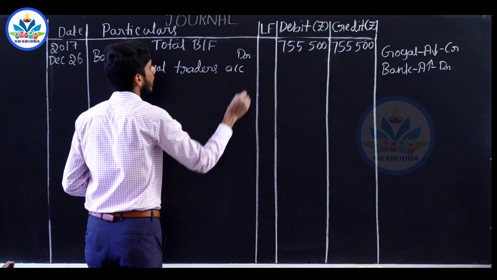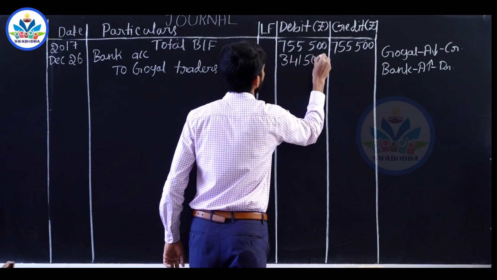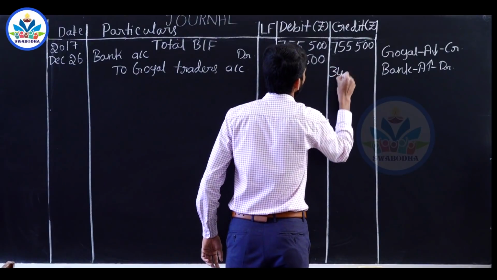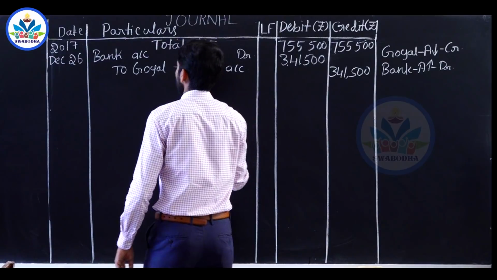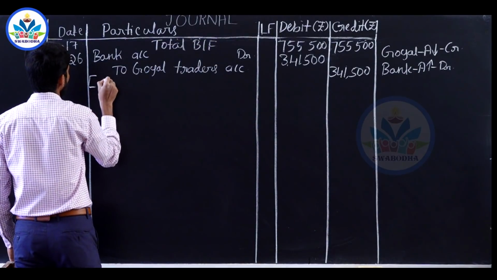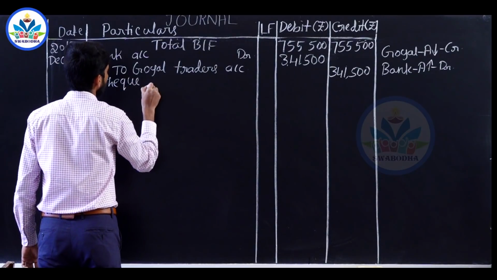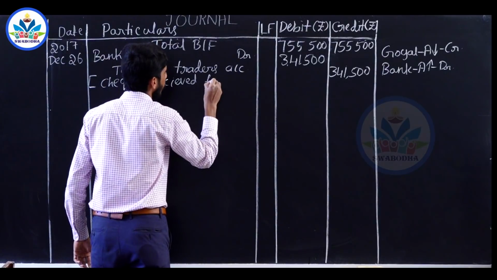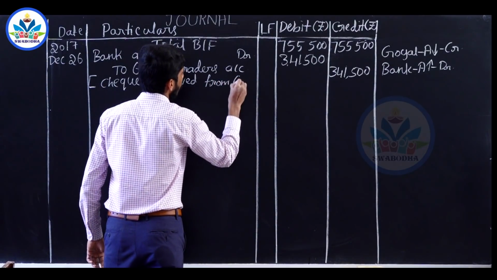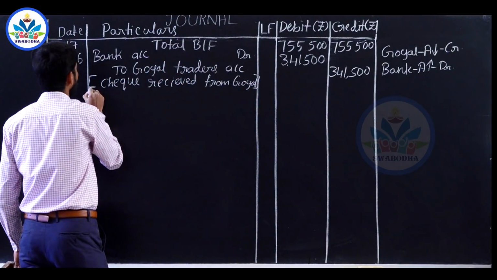Amount 3,41,500. Narration: check received from Goel.